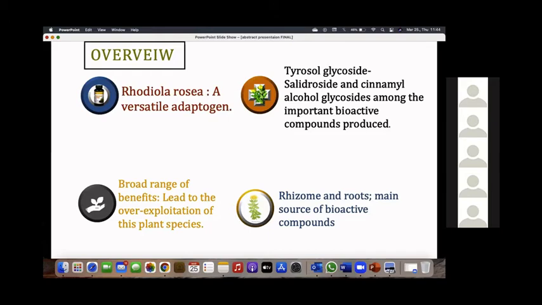Because of its high level of secondary metabolites, it contains almost 150 secondary metabolites, which are mainly synthesized in its roots and rhizomes.